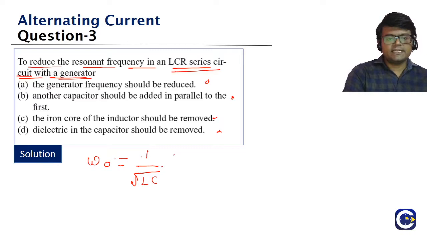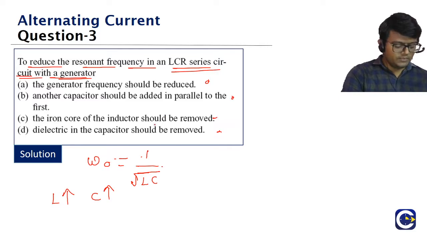The third question is a theoretical kind of question. We want to reduce omega naught. How can we reduce omega naught? Either we increase the L value or we increase the C value, either of them. We have to just check the options given and conclude which of them will be suitable for reducing the resonant frequency.